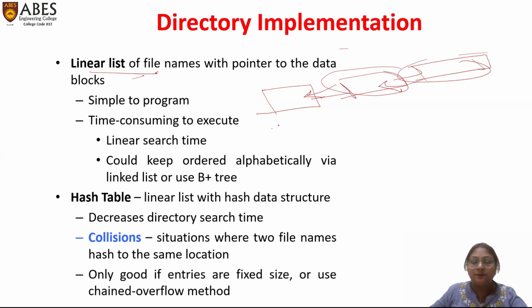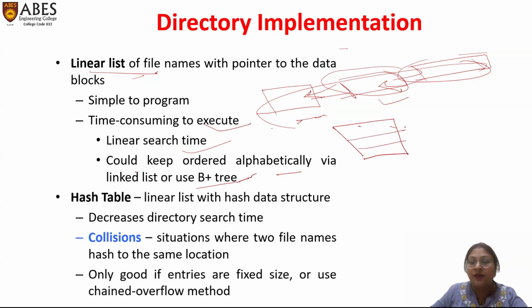But this structure is very time consuming to execute, as linear search time is very high. So the linear list of the directory should be implemented in alphabetical order via a linked list or via a B plus tree. The second directory implementation is using a hash table. In a hash table, we maintain a file like an index, and that particular index value gives the memory address of the file where it is exactly stored. In a hash table, collisions sometimes occur, and there are various measures to resolve these collisions in the data structure.